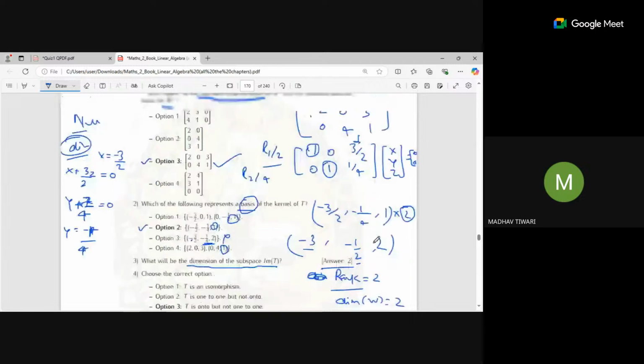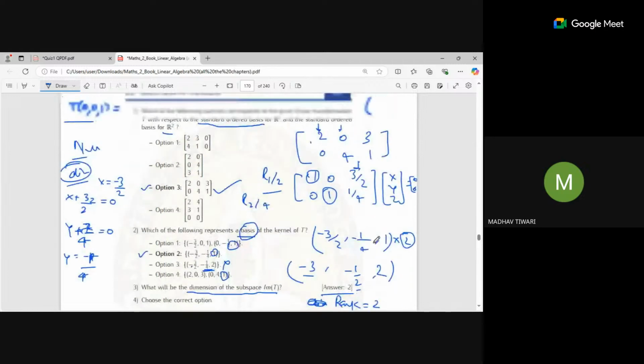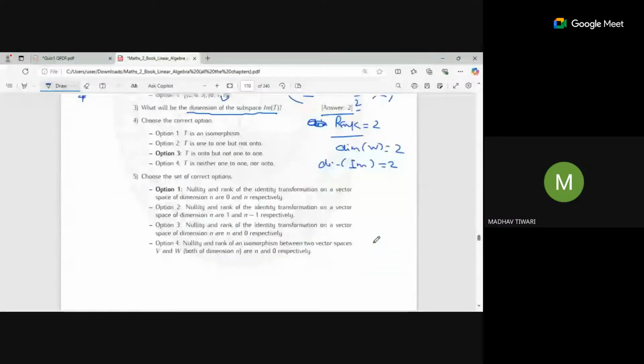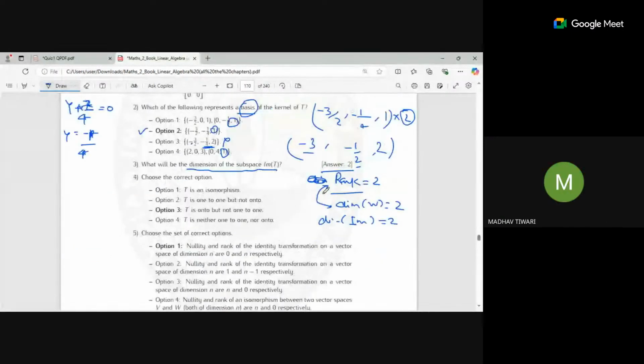Dimension of W is given there, and the dimension of the image we found is the same as the rank, so these two dimensions are the same, 2. Just by finding the rank, you can say that it is the dimension of the image space directly.